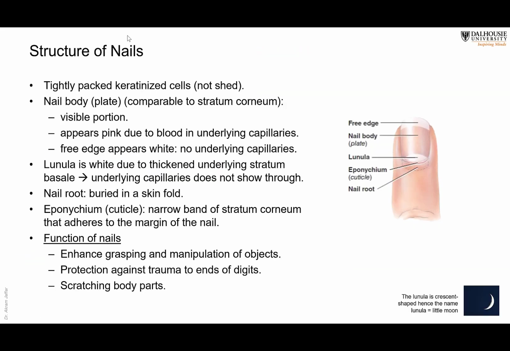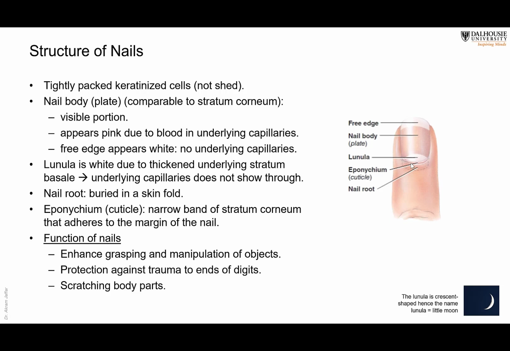The nails, also here, they are tightly packed keratinized cells. We have a nail body, which is usually pinkish in color. They are dead, packed keratinized cells. It's usually pink because we can see the underlying capillaries, which contain blood. It has a free edge, which is whitish in color because there are no underlying capillaries, obviously. And then there is a small lunula. La lune, like in French, means moon. So it's a small moon here, a lunula, whitish.